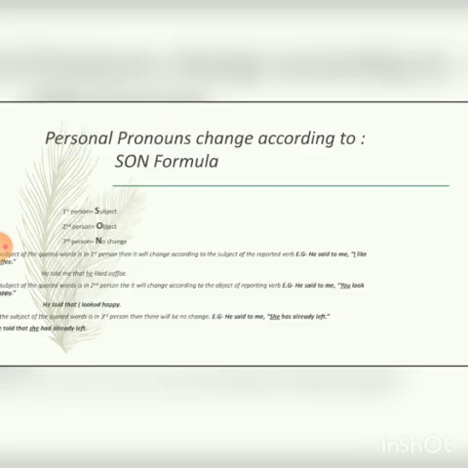Personal pronouns change according to the SON formula. Let us see the changes in the pronouns. What is this SON formula? First person, subject. Second person, object. Third person, no change. If the subject of the quoted words is in first person, then it will change according to the subject of the reporting verb.